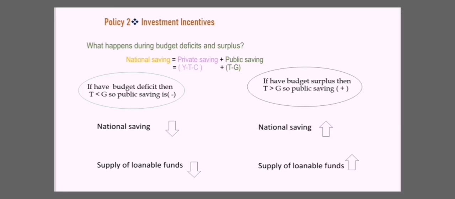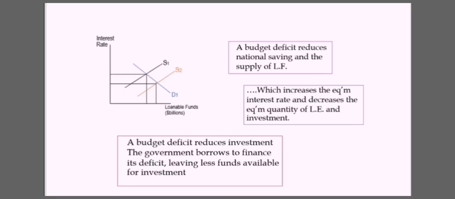The tax that we get is more than the government spending, so public saving is positive, increasing national saving, and the supply of loanable funds will increase. So when we have a budget deficit, the supply curve will shift to the left from S1 to S2. A budget deficit reduces national saving and the supply of loanable funds.